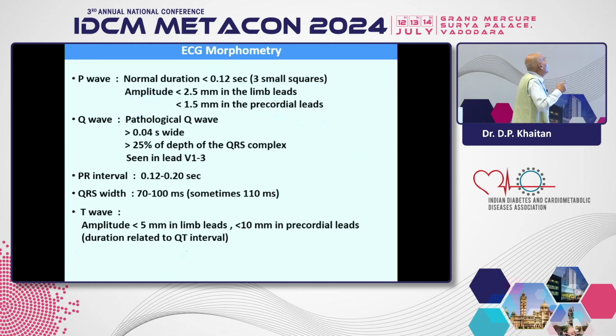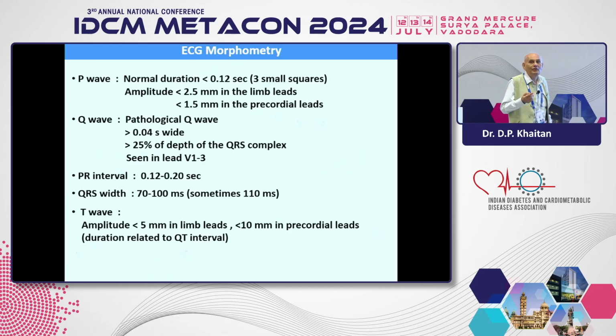ECG morphology: normal duration is 3 small squares or less. Amplitude is less than 2.5 millimeters in the limb leads and less than 1.5 millimeters in the precordial leads. Pathological Q wave is 0.04 second wide, more than 25% of the width of the QRS complex, and this phenomenon is more